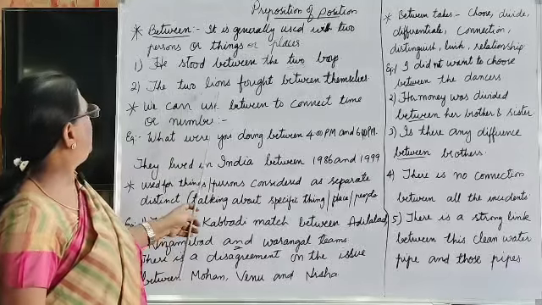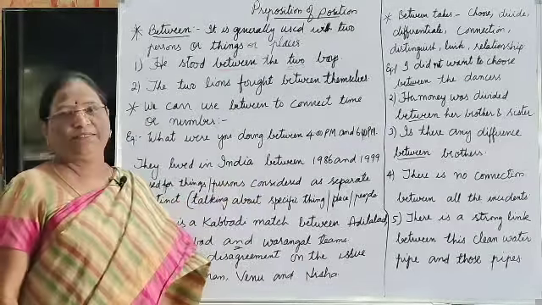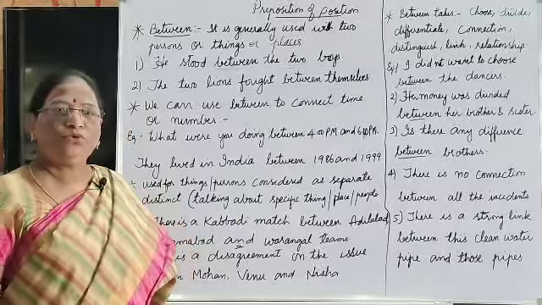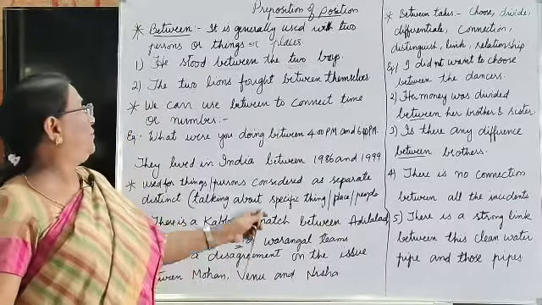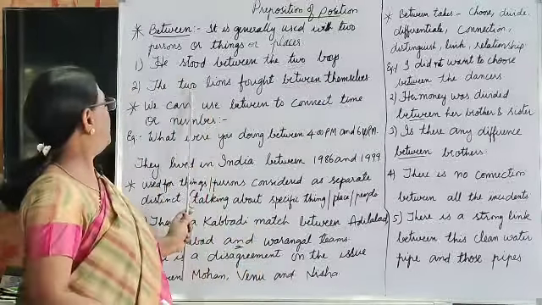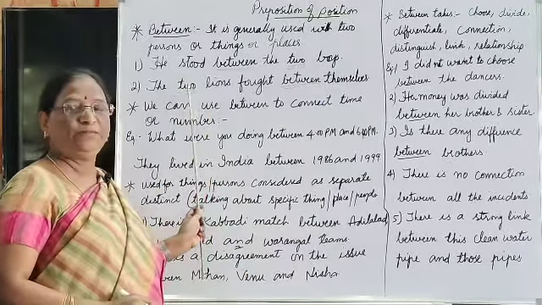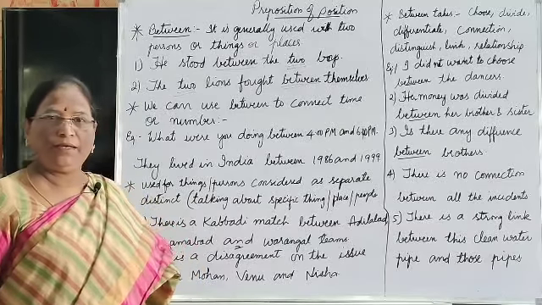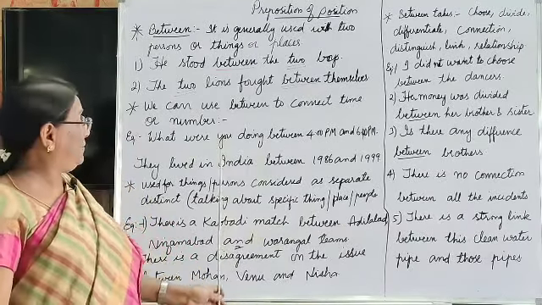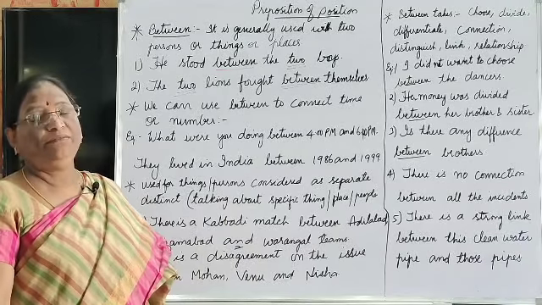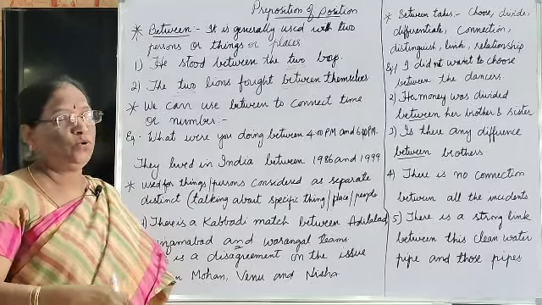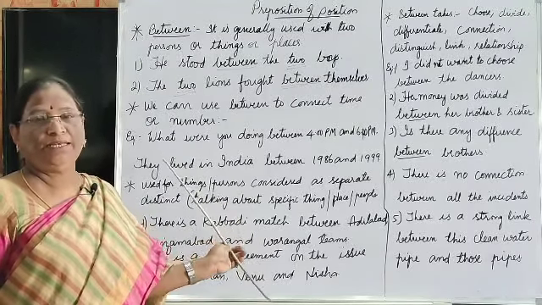Next, the two lions fought between themselves. See here also the number two shows clearly that we have to use between here, because the number is 2, not more than 2. If it is more than 2, we use among. But there are some rules. Whenever we see more than 3 places or more than 3 people, we can also use between. That has its own rule.